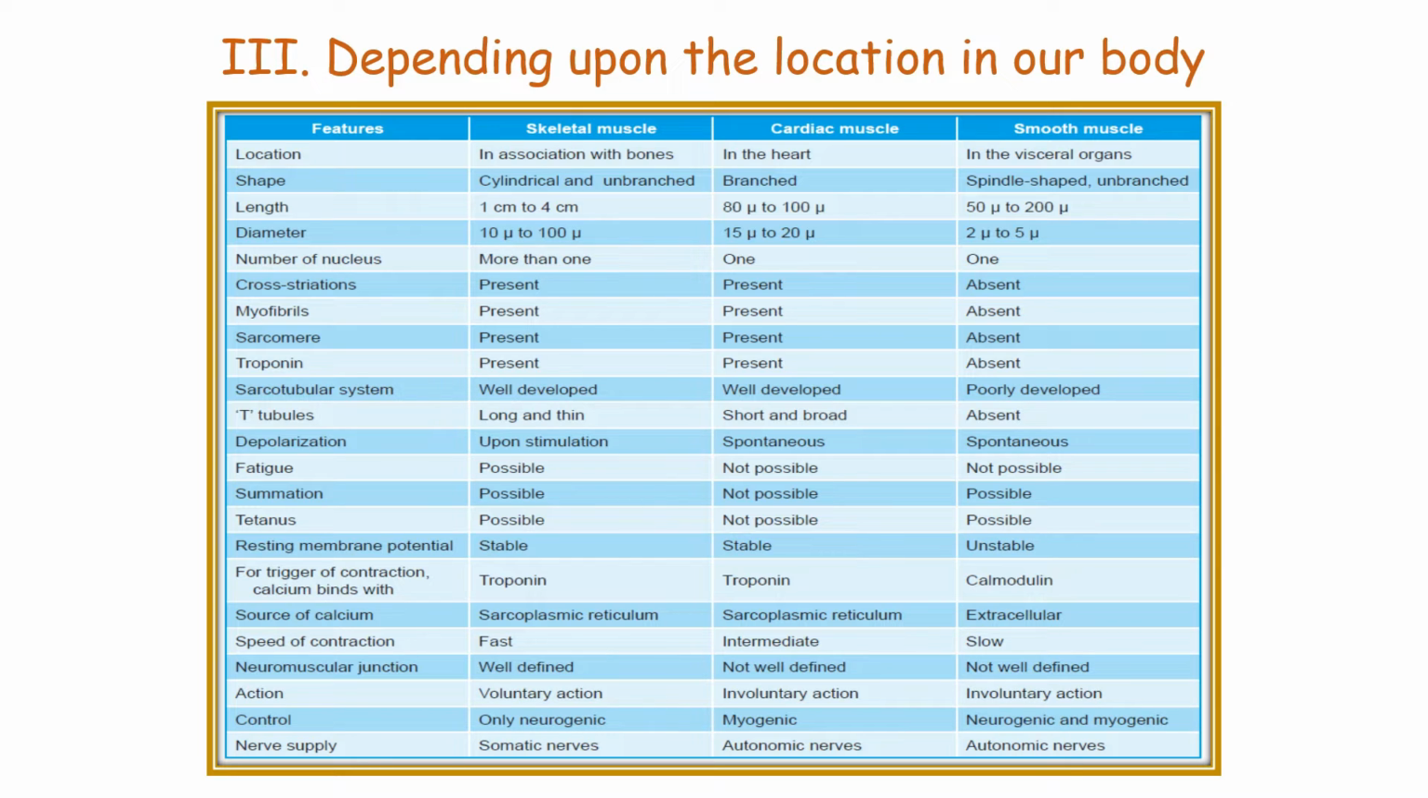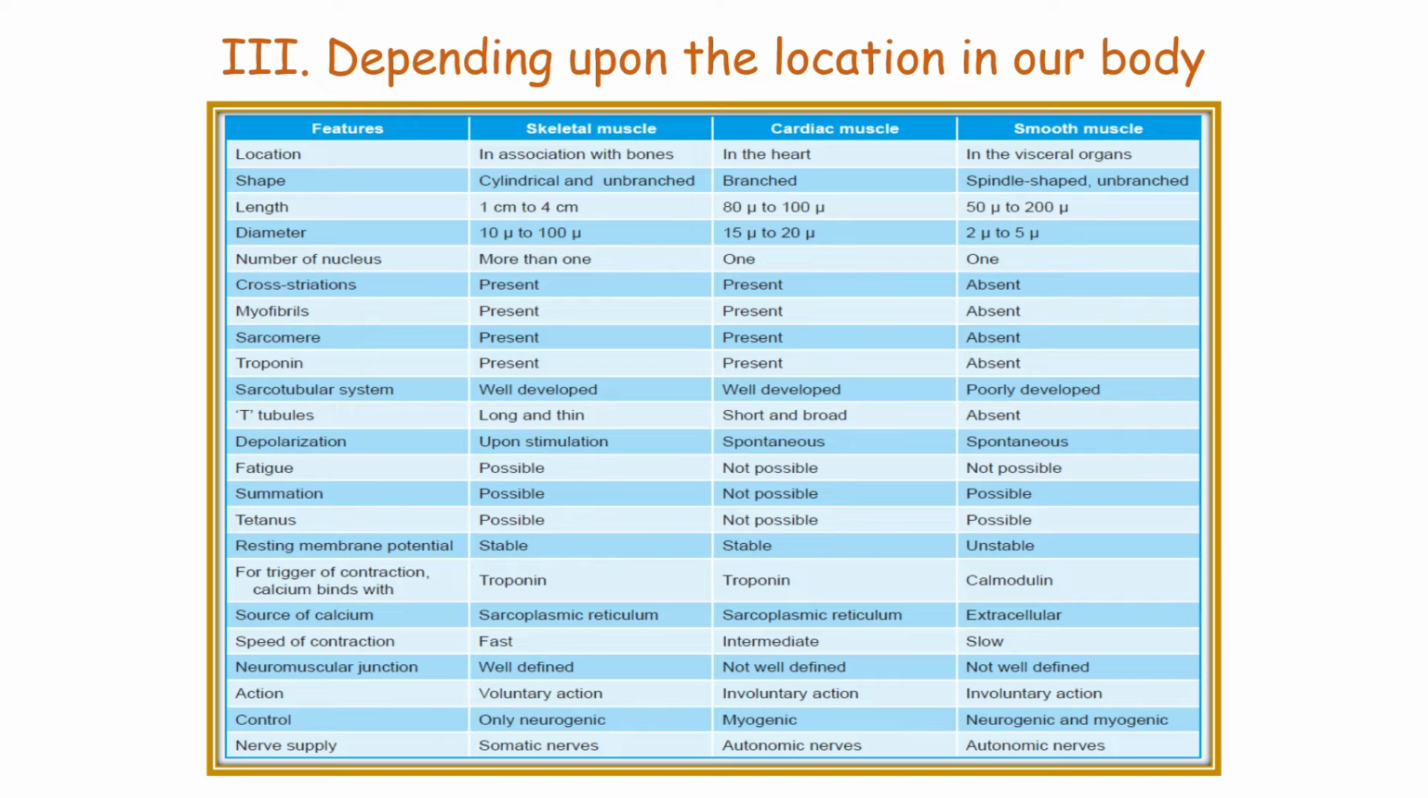Resting membrane potential is the voltage gradient within the cell membrane when there is no stimulus. It is stable in skeletal muscle and cardiac muscle, but it is unstable in smooth muscle. For trigger of contraction, calcium binds with troponin in case of skeletal muscle and cardiac muscle, but in case of smooth muscle, calcium binds with calmodulin protein.